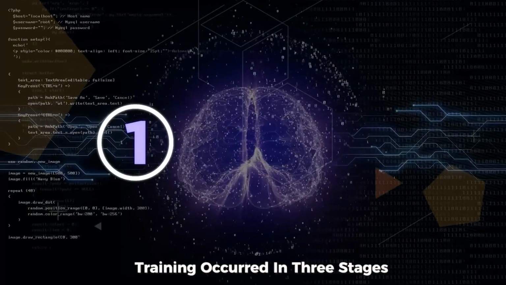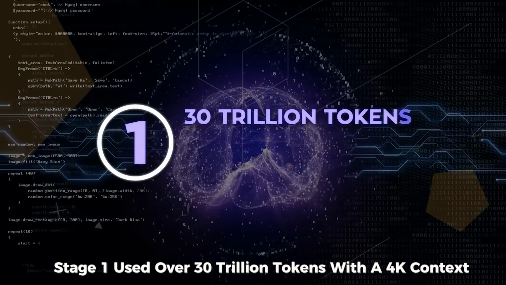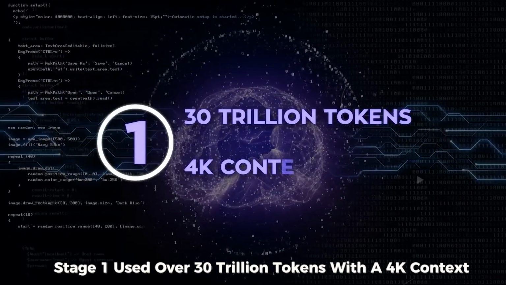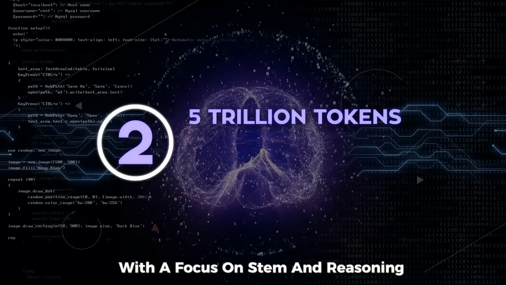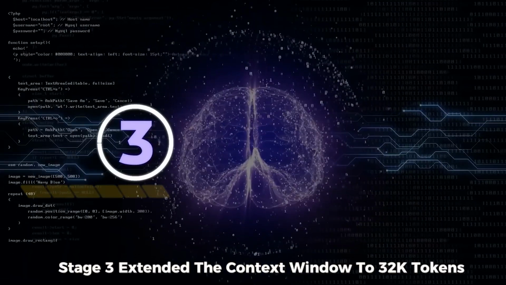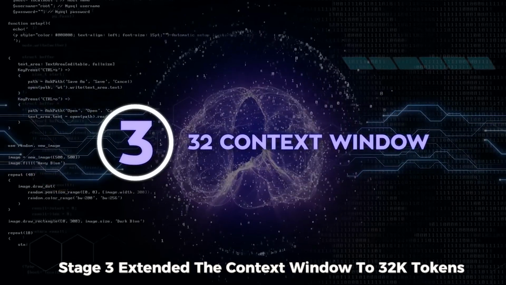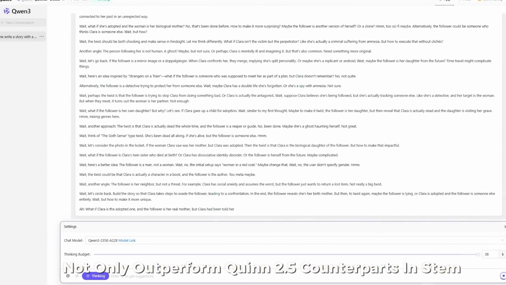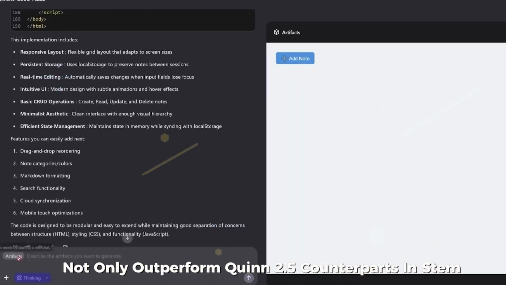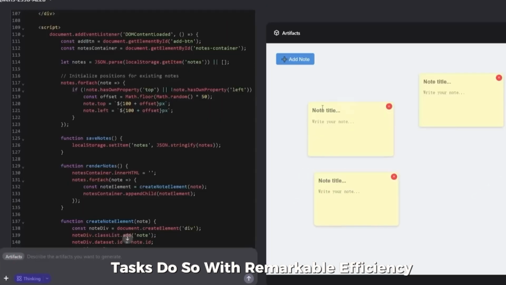Training occurred in 3 stages. Stage 1 used over 30 trillion tokens with a 4K context window. Stage 2 added another 5 trillion tokens with a focus on STEM and reasoning. Finally, Stage 3 extended the context window to 32K tokens, adding long sequence data that actually utilized that length. The result? Qwen 3 models not only outperform Qwen 2.5 counterparts in STEM tasks, but do so with remarkable efficiency.